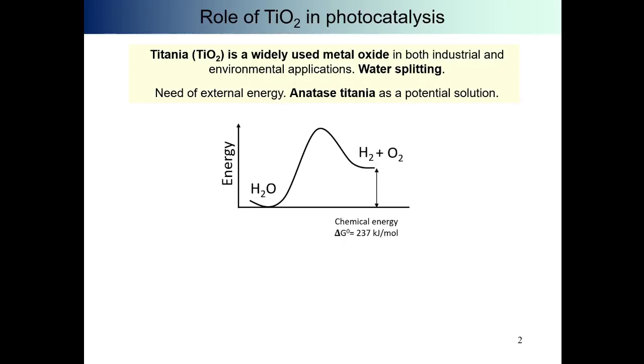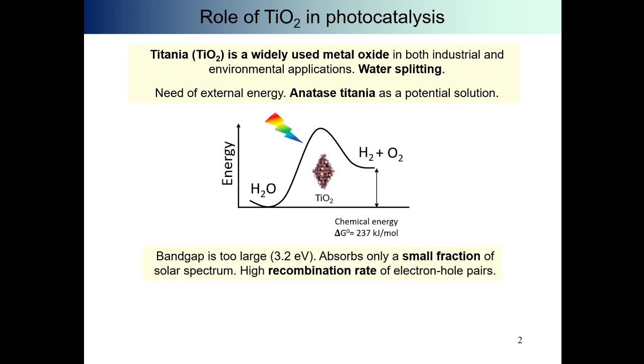So let's start talking about the role of titanium in photocatalysis. Titanium dioxide, titania or TiO2, is a widely used metal oxide with important applications in both industry and environmental processes. One of its promising uses is in water splitting, which can generate hydrogen as a clean fuel. However, this reaction isn't spontaneous, it requires an input of external energy. One potential solution is using the anatase form of titania, which has shown good photocatalytic activity.